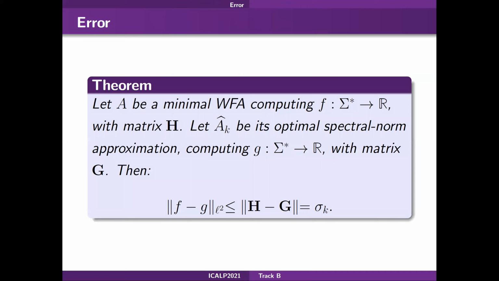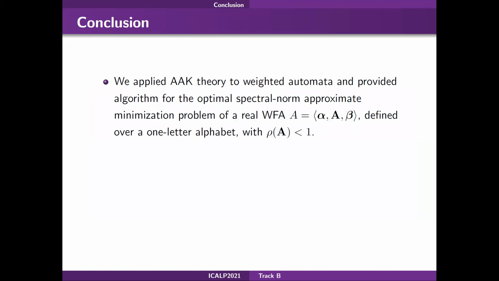Finally, the approximation error is given by the singular value as stated by AAK theory. Given that the spectral norm bounds above the L2 norm, we actually obtain a bound also on the L2 norm with respect to the functions computed by the WFAs. To conclude, we applied AAK theory to weighted automata and provided an algorithm for the optimal spectral norm approximate minimization problem of a real WFA A defined over a one-letter alphabet with spectral radius of the transition matrix smaller than 1.